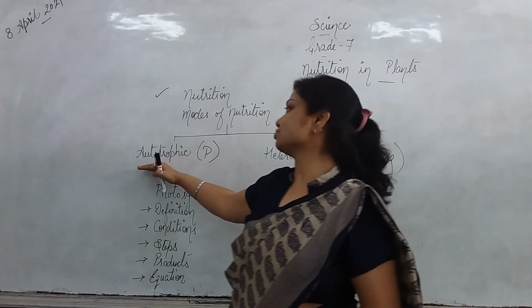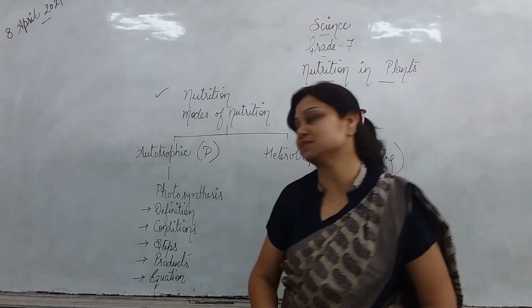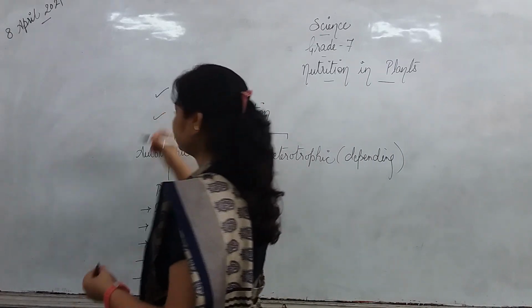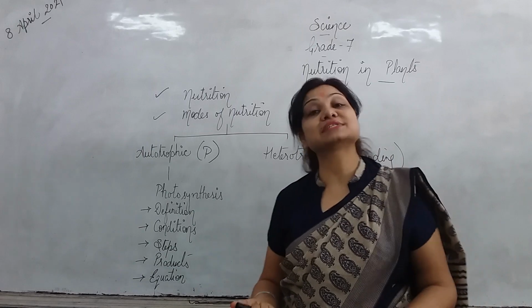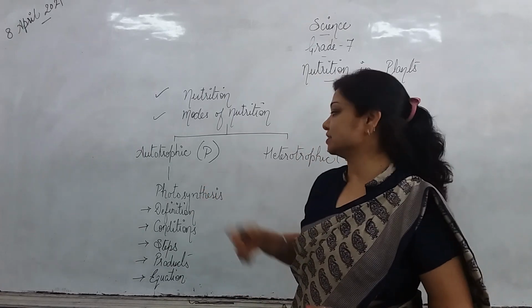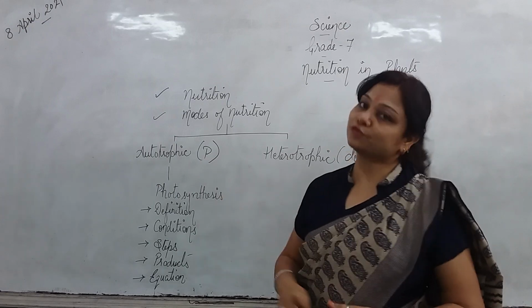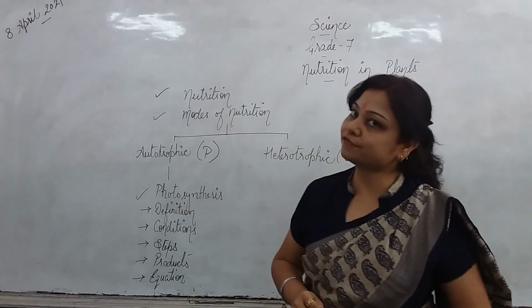So now in autotrophic mode of nutrition, as we know, they are making the food themselves. It means, you know the process? Absolutely. From previous classes, you already know that plants make their food by the process of photosynthesis. Absolutely right. Now, what is the definition of photosynthesis?